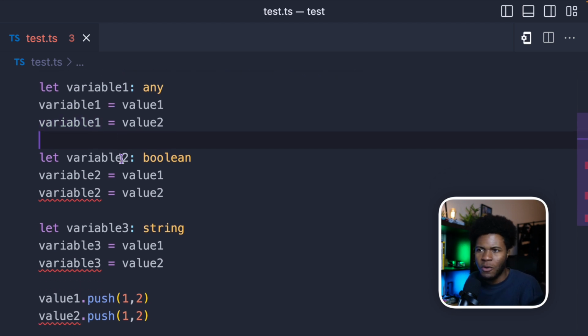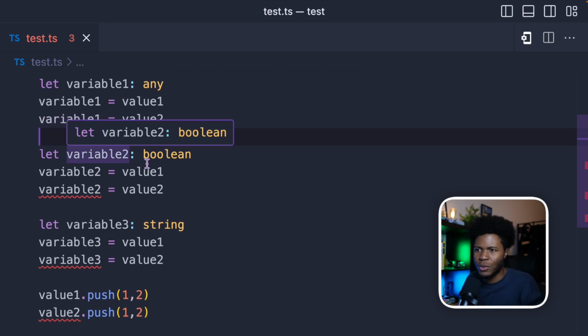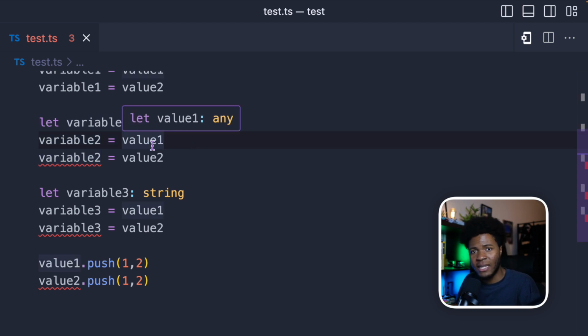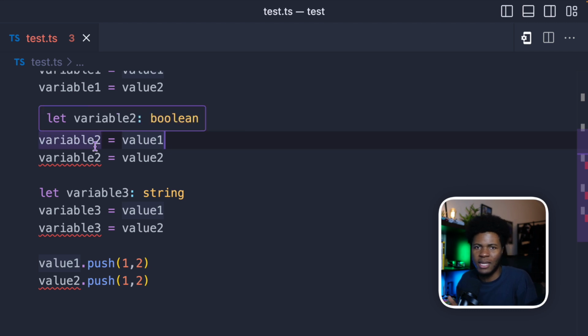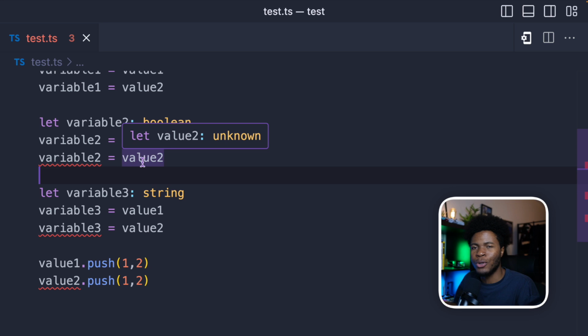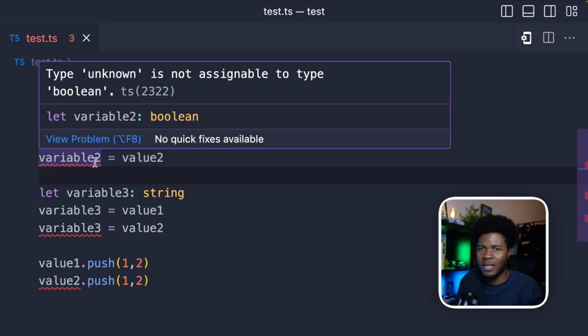But now as we proceed further, this is where you get to understand how these two types are different. So here I have variable 2, which is a boolean. And now I assign value 1 to variable 2. I don't get any error. Value 1 is of the any type. And because any can be a boolean, we can assign that to variable 2 and we don't get any errors. But now when we come here, we are trying to assign unknown to a boolean, and now we have this error: type unknown is not assignable to type boolean.